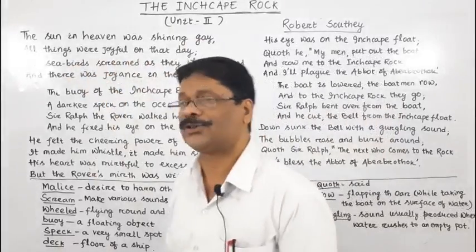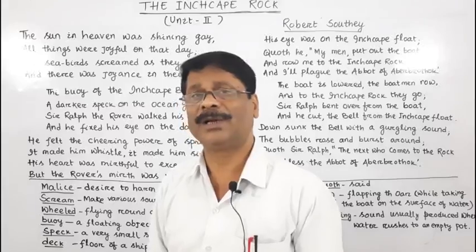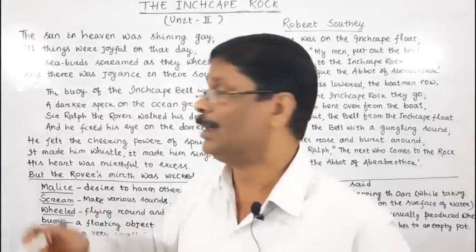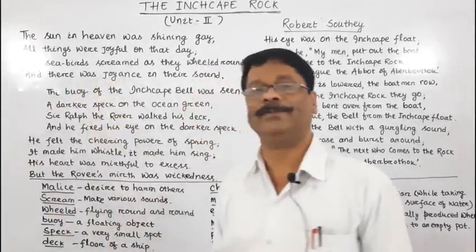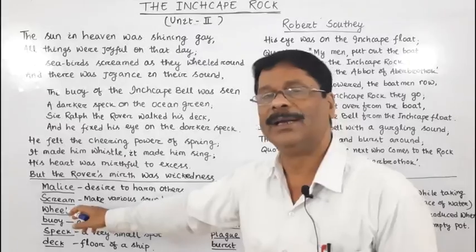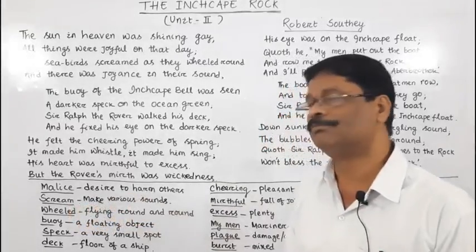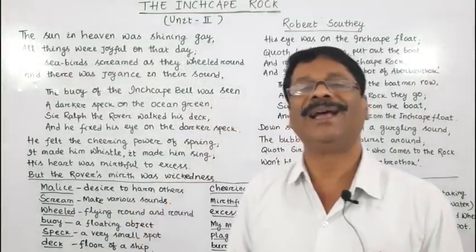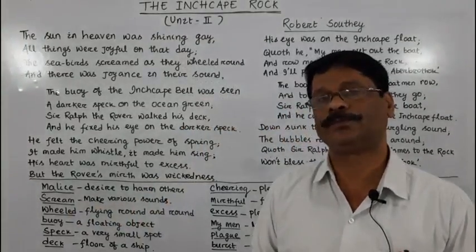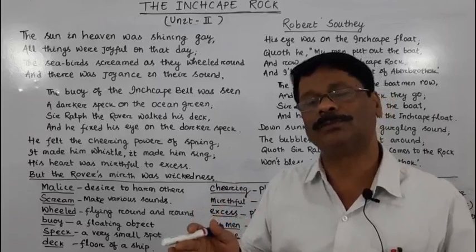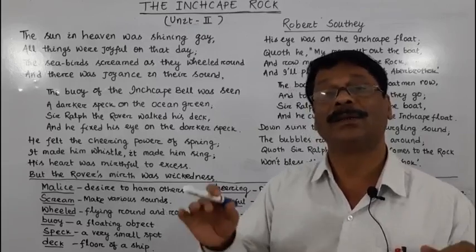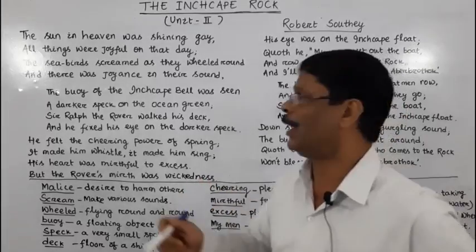The seabirds, how did the seabirds express their joy? The seabirds screamed. Here screamed means made various sounds. The seabirds also enjoyed their lives as the day was very fine.